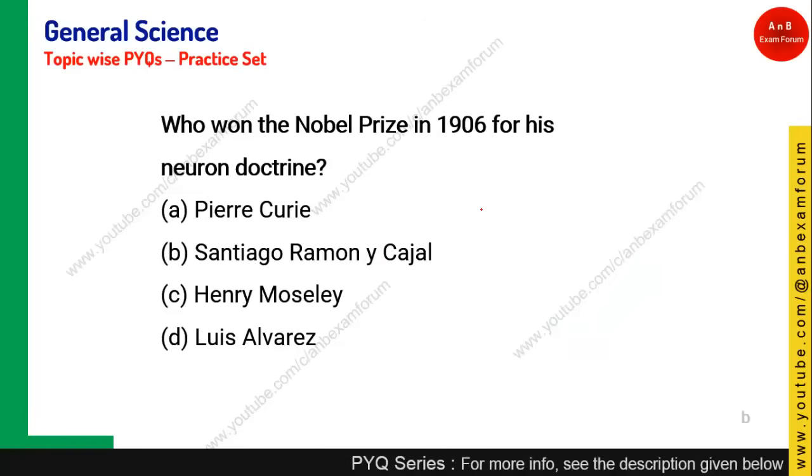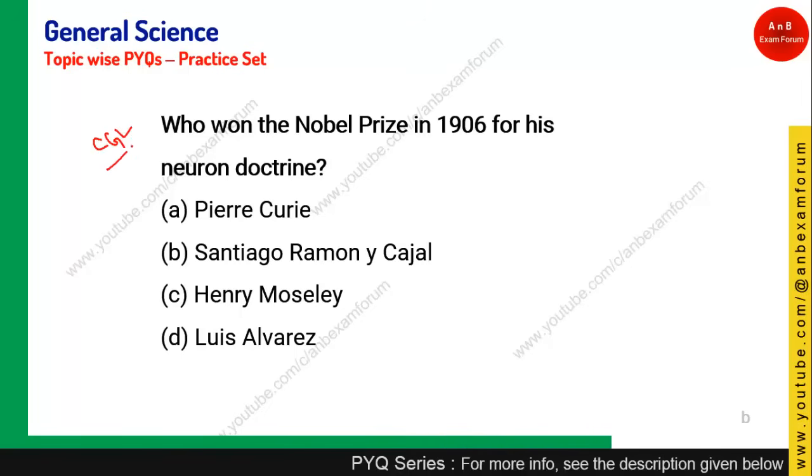It is from the static GK portion, and this question was asked in CGL. Who won the Nobel Prize in 1906 for his neuron doctrine? Neuron is what? It is a structural and functional unit of nervous system. And these are the four options. Henry Moseley you can straight away eliminate because he is related to the modern periodic table.